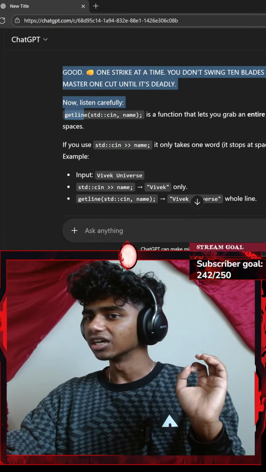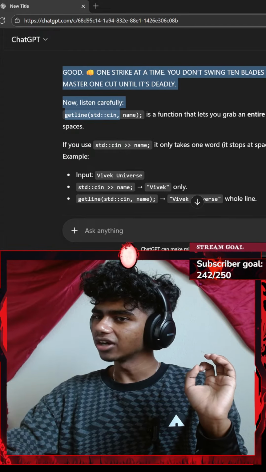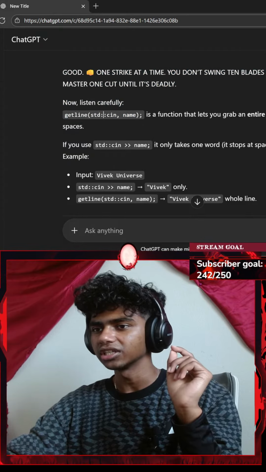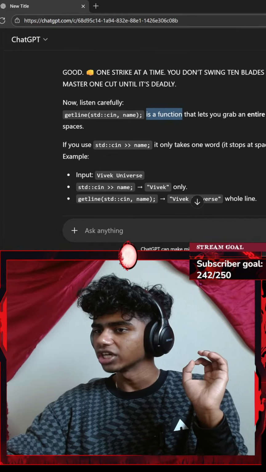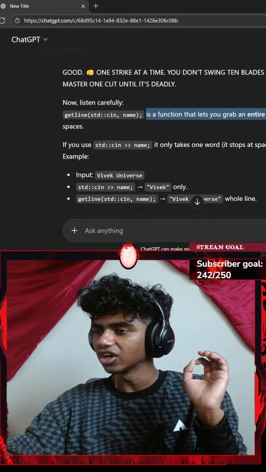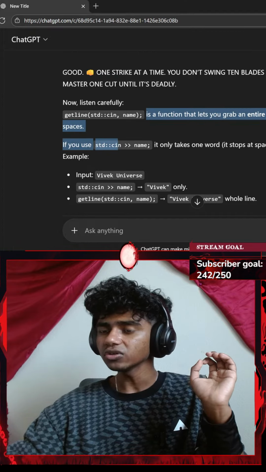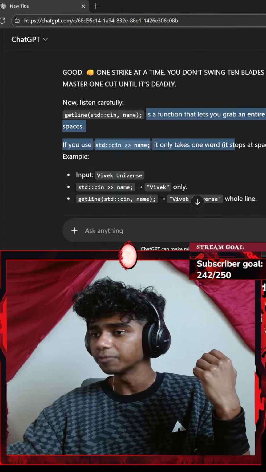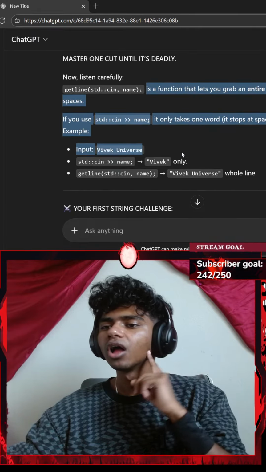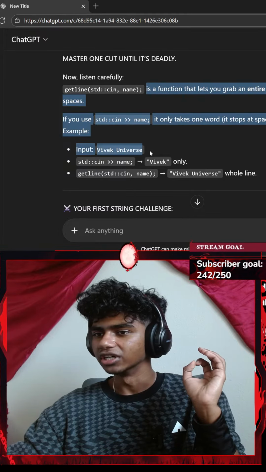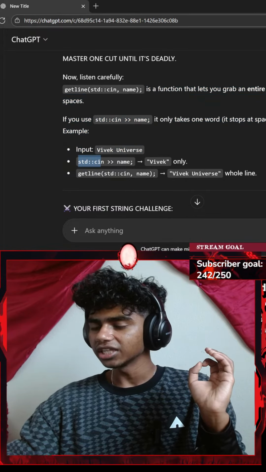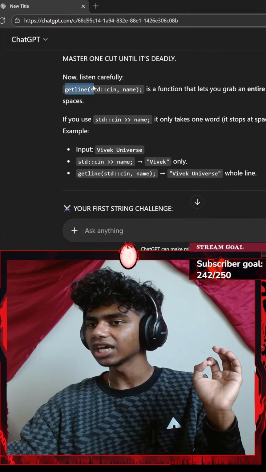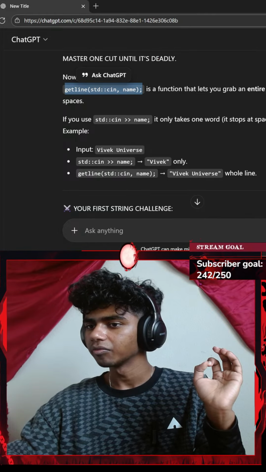Now listen carefully. getline(std::cin, name). Is this like a short form for adding standard console input with an extraction operator? It's just a function that lets you grab the entire line of text, including spaces. If you use standard console input with an extraction operator into name, it only takes one word. It stops at space. Oh, I see. Input "Vivek Universe"; with the extraction operator, you get Vivek only. Oh, I see, that makes sense. getline(std::cin, name) gets the whole line.